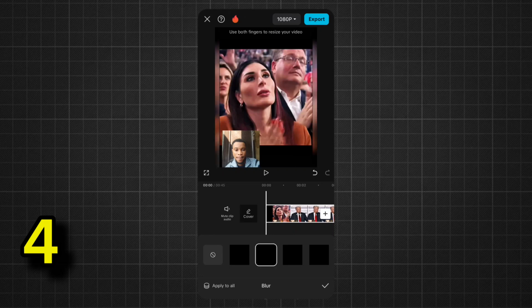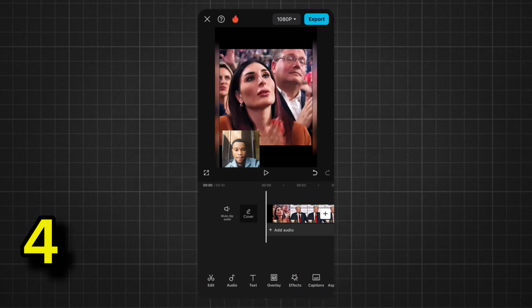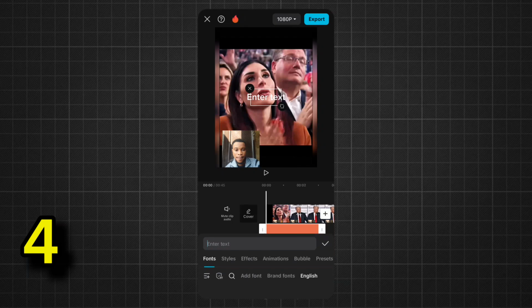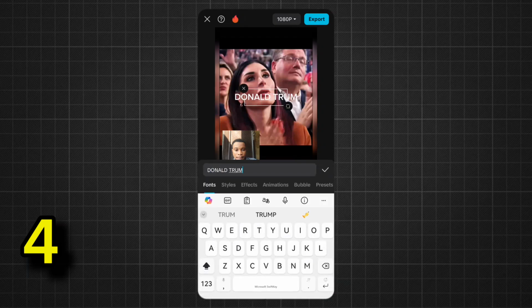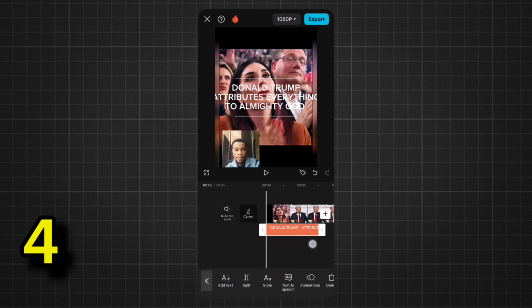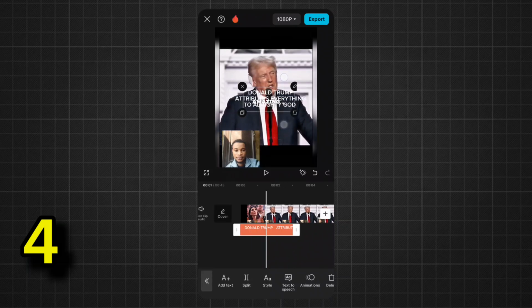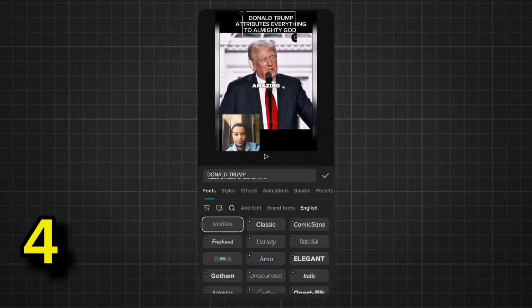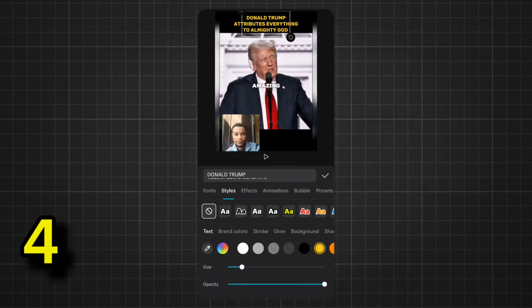After that you can then go ahead to add your text. It's very easy. Just come to your text option, type whatever you want to type right there. So this is literally what I'm going to type. Once you type that, you can change the font and put a color to it, just like the way you can see me do right now. You see that? You can come here to change the fonts and you can also change the color. Once that is done, you're good to go.